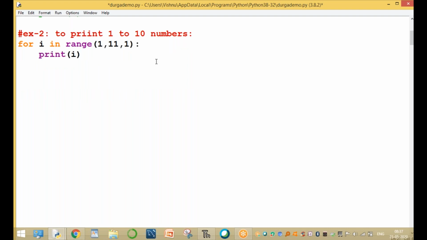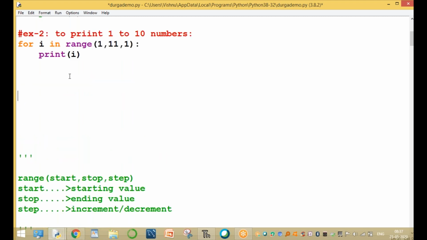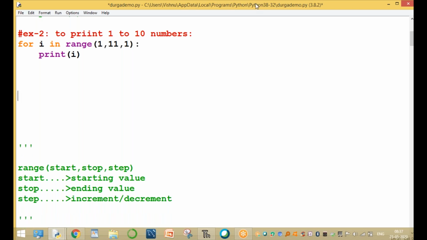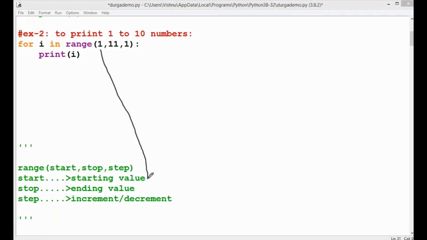Here the output is... this is the starting value. 1 is the starting value. Now here the starting value is 1, the ending value is 11, and every time it is incrementing by 1. Clear? Check it.